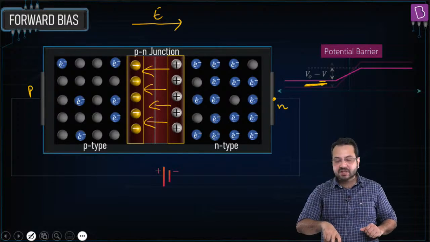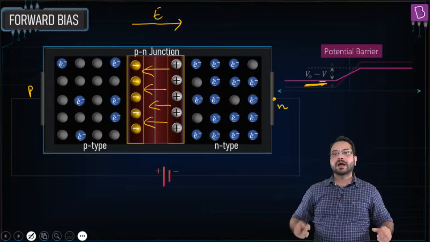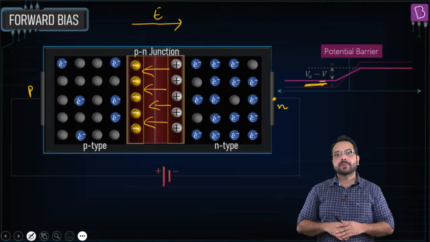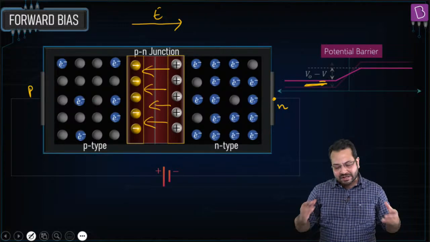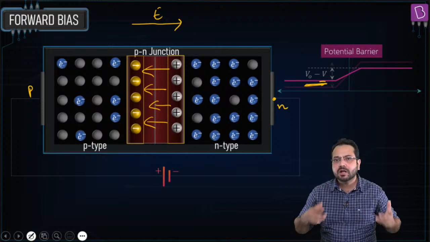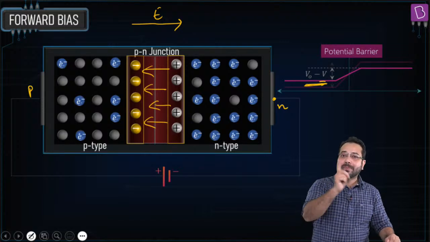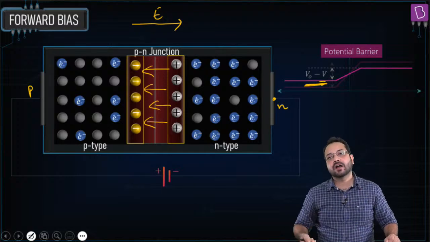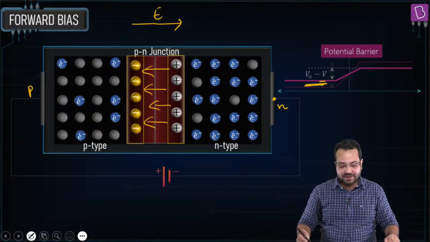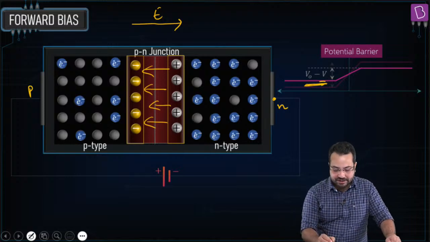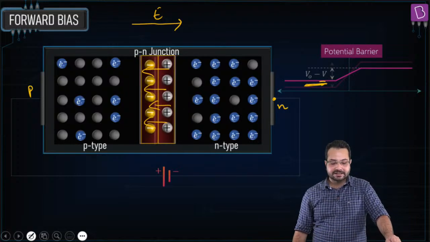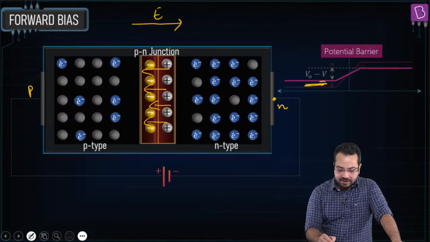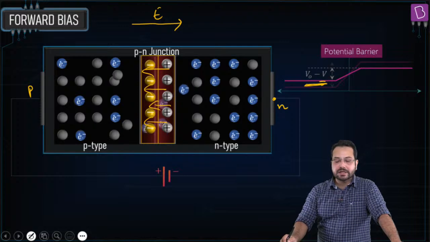Now the potential barrier has become V0 minus V. This potential barrier has become smaller. Now if the potential barrier has become smaller, what is going to happen? The potential barrier used to bar the diffusion current. So obviously, the diffusion current is going to increase. The depletion region is going to contract and the diffusion current is going to increase.